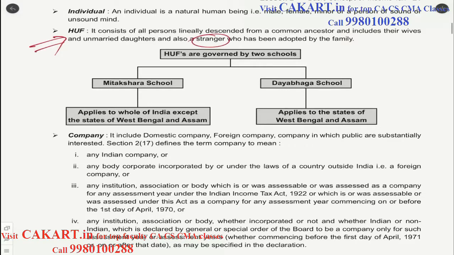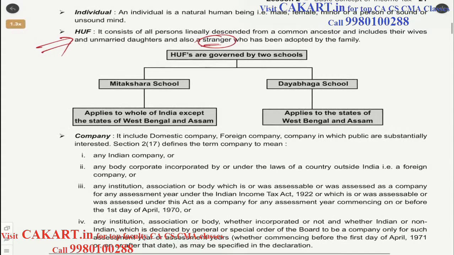So stranger will be a part of HUF, though he is not lineally descended from any of the ancestors. So here what we are worried about is common ancestor and their wives, and includes a stranger.